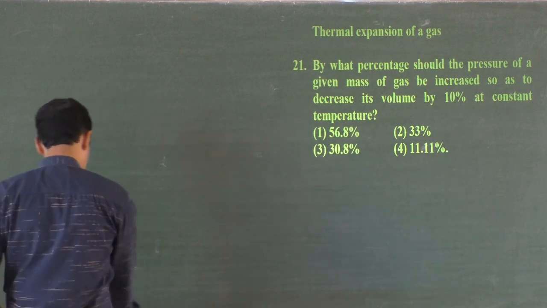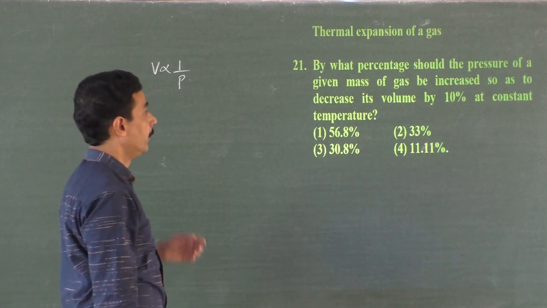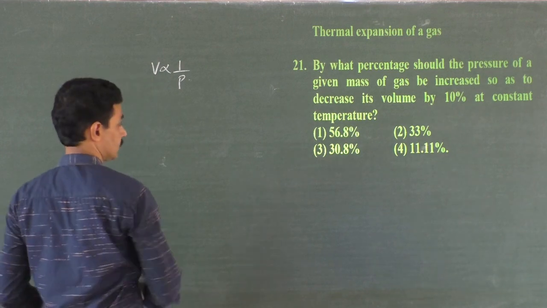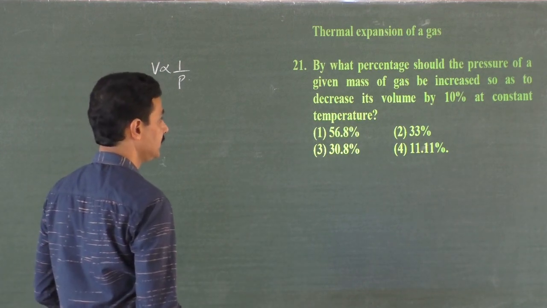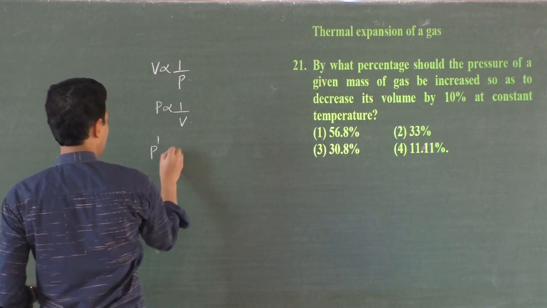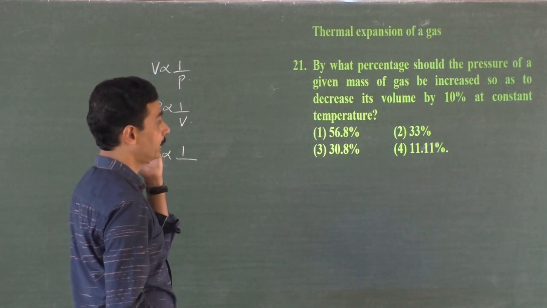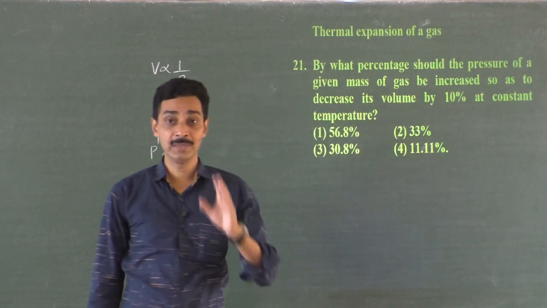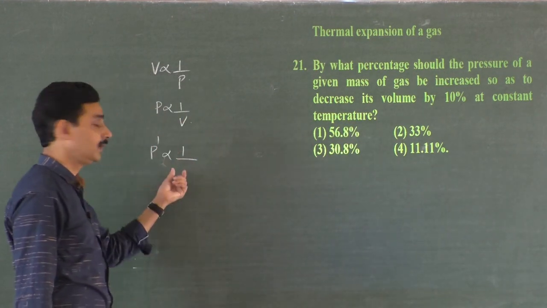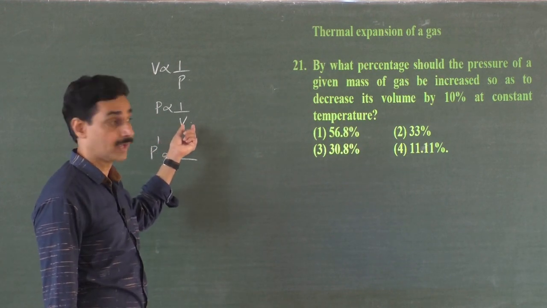So the volume of a gas is inversely proportional to pressure. That is our conclusion, Boyle's law. By what percentage should the pressure be increased so that its volume decreases by 10%? I will take it like this: pressure is inversely proportional to volume. P dash is inversely proportional to the new volume, which is decreased by 10%. Volume decreases by 10% means if you take the first volume as 100 V, here you have to substitute 90 V. But I haven't taken 100 V here, I have taken 1 V here.